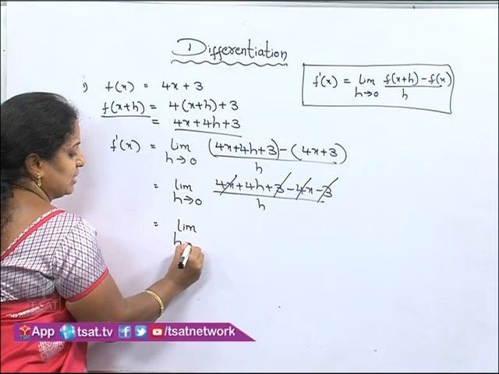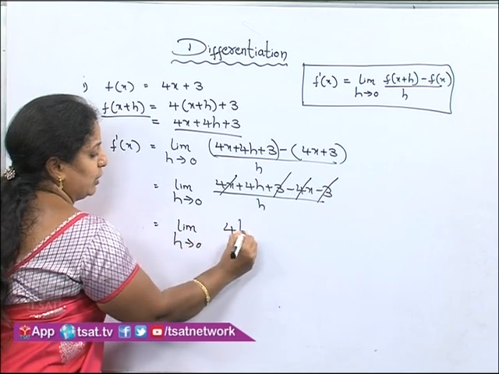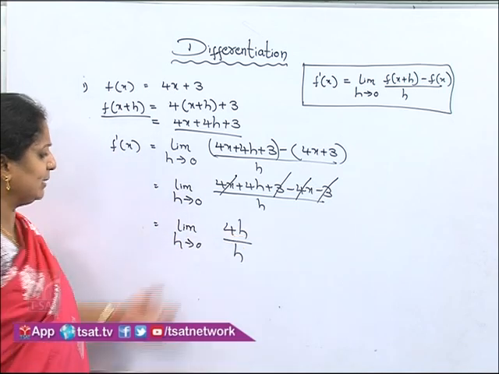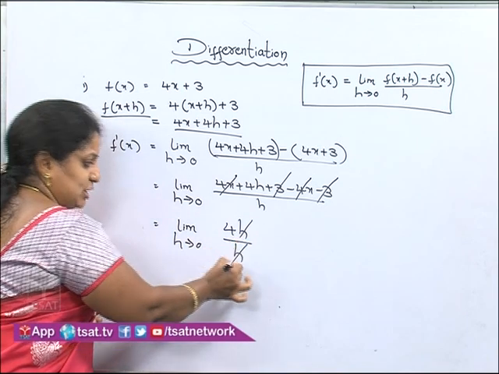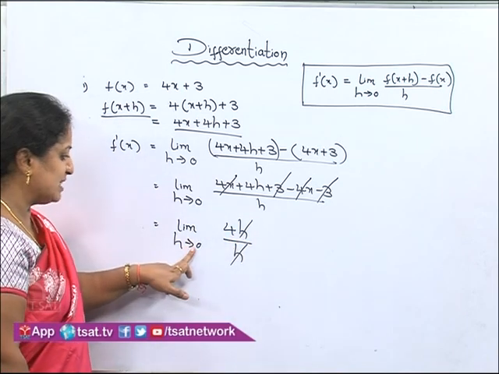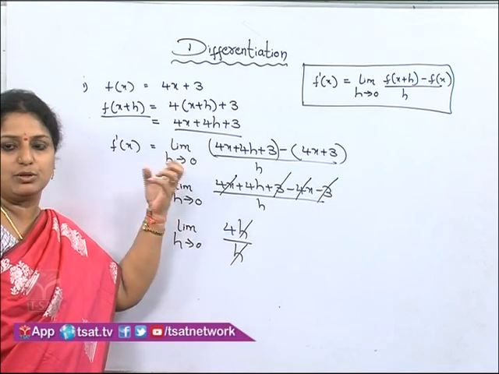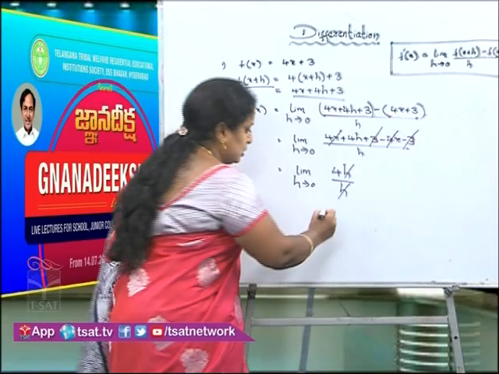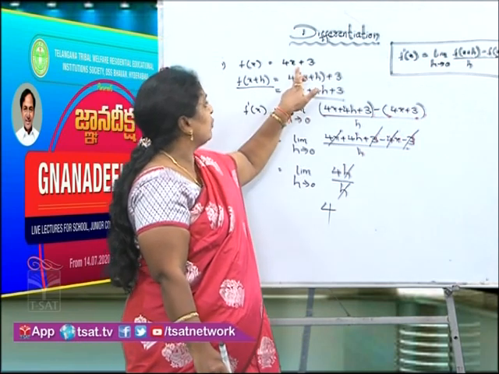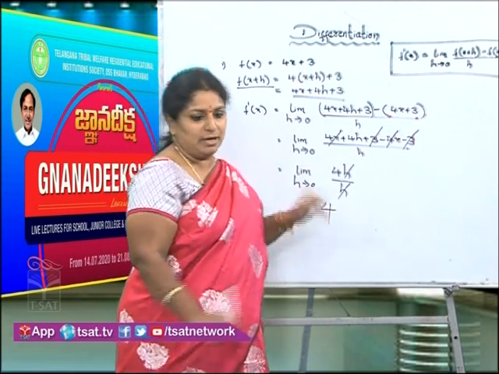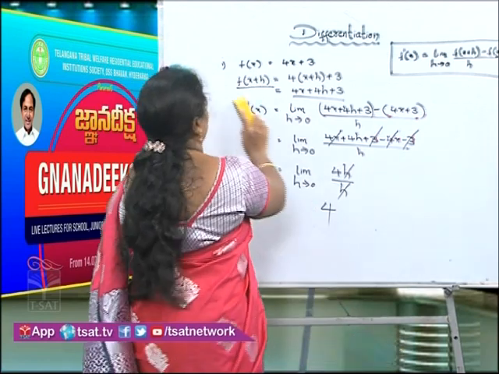Limit h tending to 0, 4h by h. Now, tell me, can we cancel again here? h and h also will get cancelled. Now, limit h tending to 0, there is no h to substitute the value. So, what is left over? 4 is left over. So, the derivative of 4x plus 3 is 4. Now, one more example we will see so that you will understand clearly.